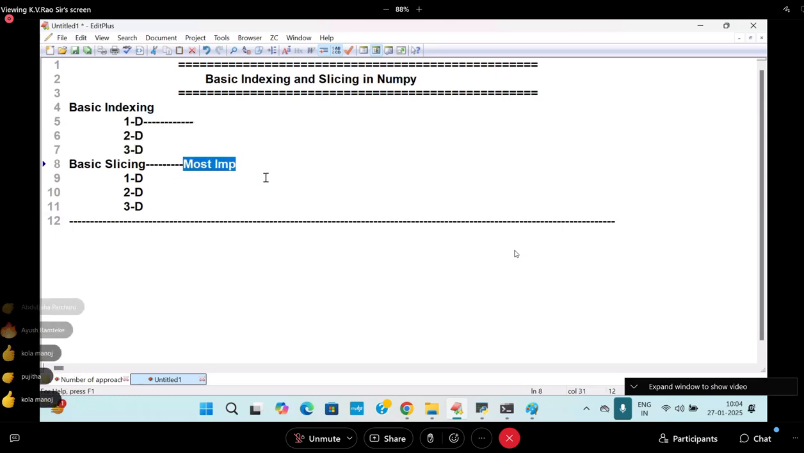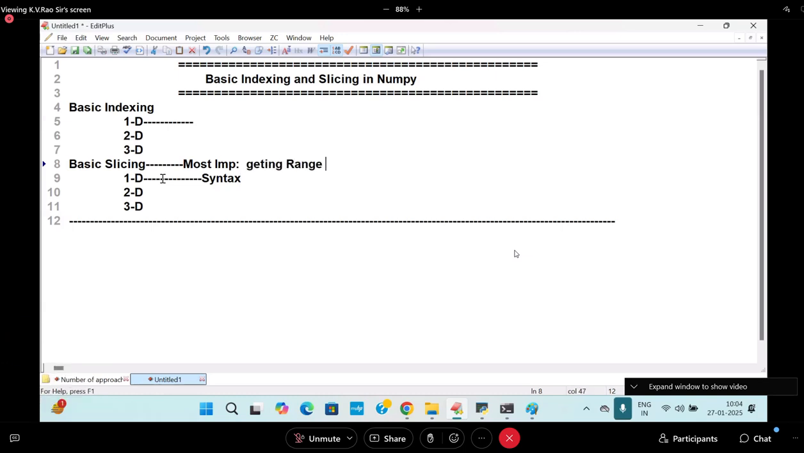Slicing. Slicing means the rules and regulations which are already taught in the Python classes. 1D. What is the syntax? I'm going to write it. The syntax here, slicing, meaning is getting a range of values or a subset of values from an ND array object.